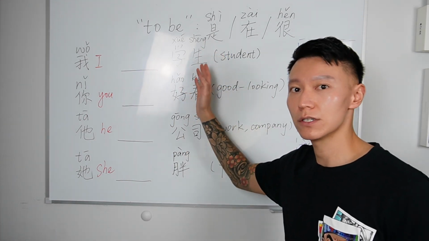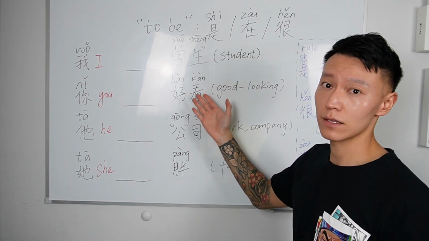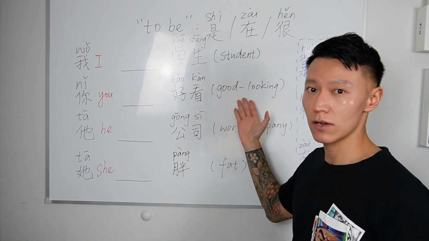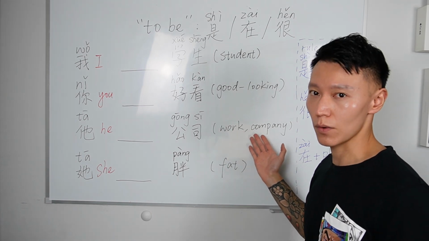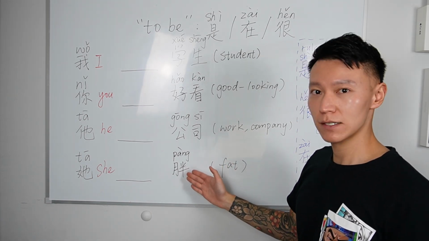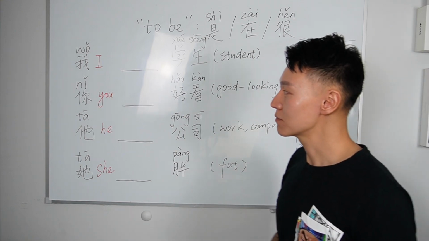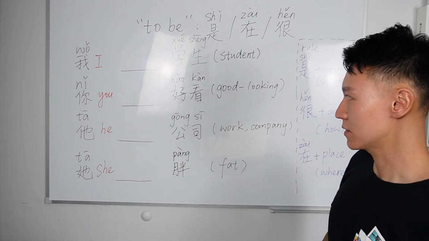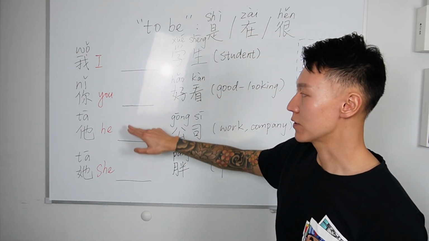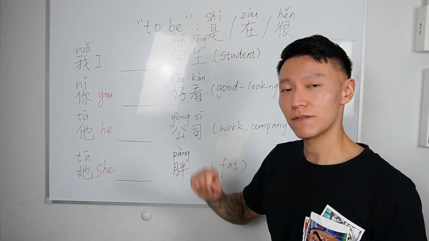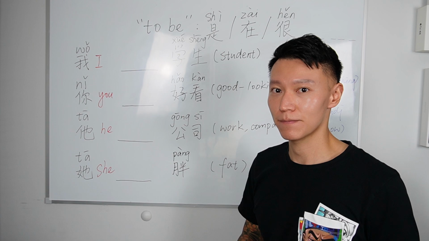The first one, 学生. 学生 means student. 好看 means good looking. 公司 means work or company. 胖 means fat or chubby. Now, you can have a look at these 4 sentences and then decide which to be we should use here. You can pause the video now and think about that and come back when you're ready.